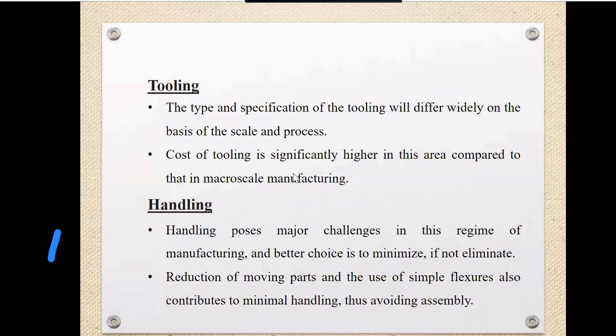So our aim is to minimize the tooling and the handling to avoid these challenges.